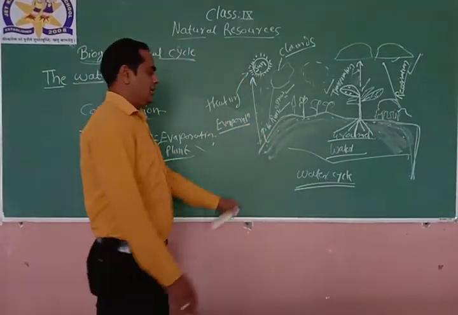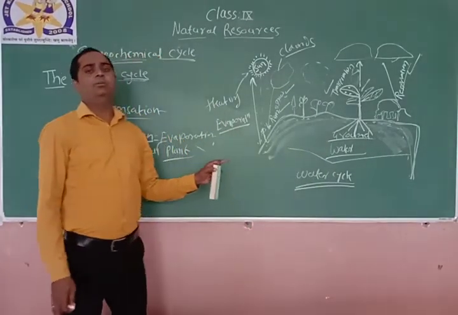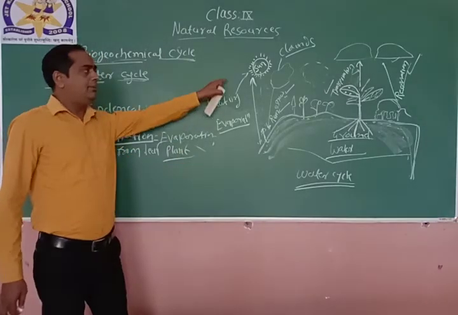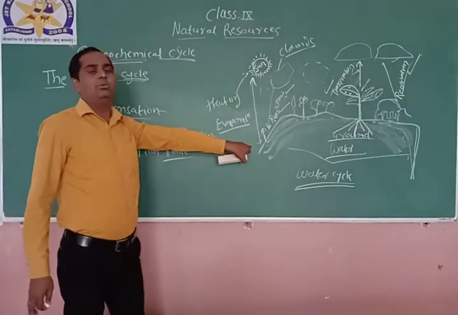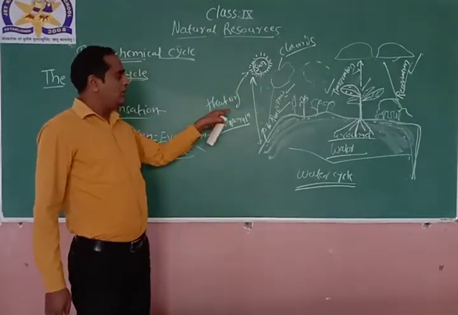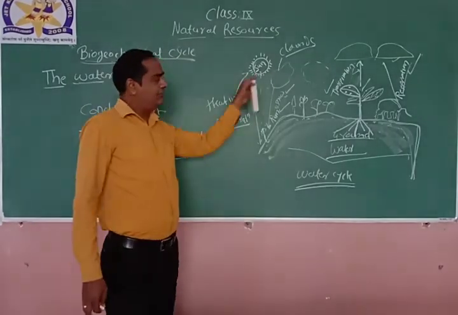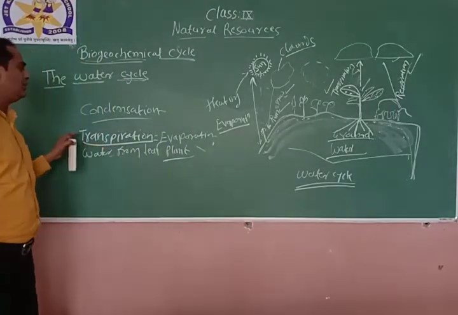That means water is getting evaporated from the water bodies. It may be from a river, a dam, or an ocean, right? Due to the sunlight hitting the water body, the water will evaporate and go into the environment. Again, the water droplets will condense.